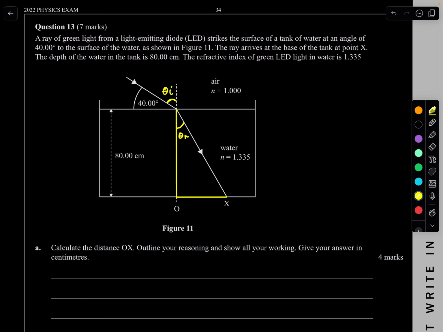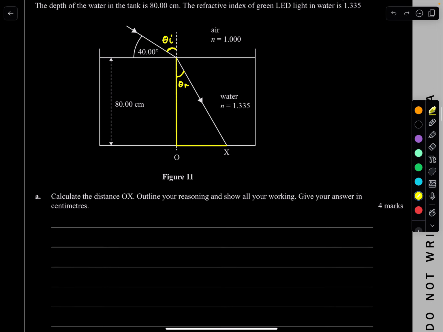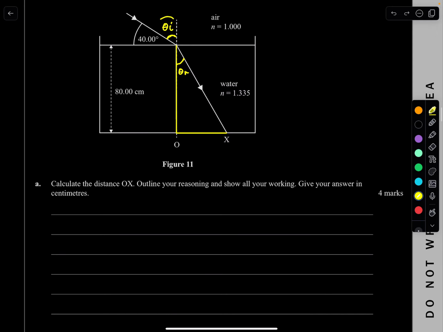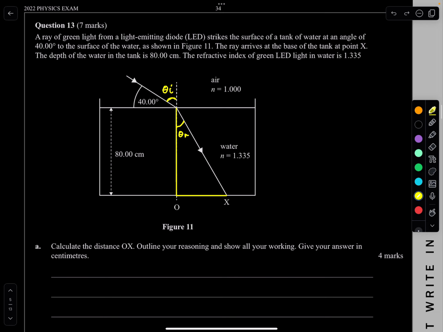I think a lot of students will make that mistake. It's not this one. Remember, it's always the angle from the normal to the ray. So to get the angle, it's 90 minus 40, which is 50. So that angle is 50 degrees.